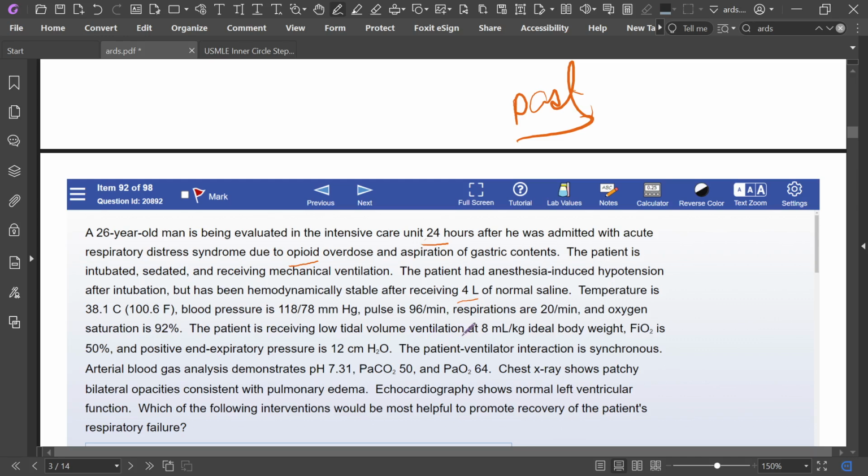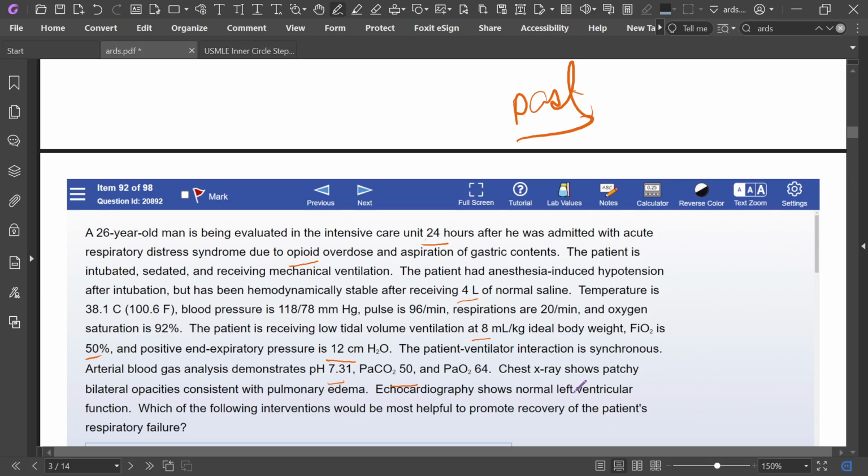The patient is receiving low tidal volume ventilation at 8 ml per kg. FiO2 is 50%. PIP is 12. The patient-ventilator interaction is synchronous. He has respiratory acidosis. pH is low, PCO2 is high, PO2 is normal.